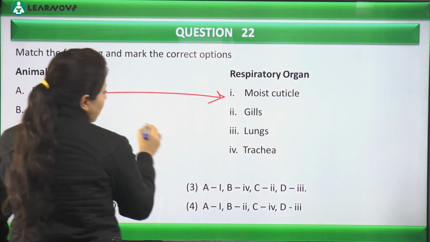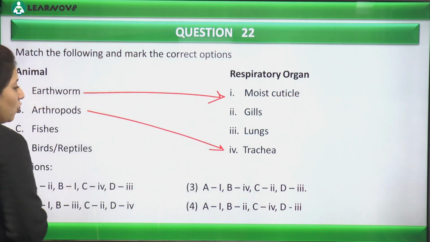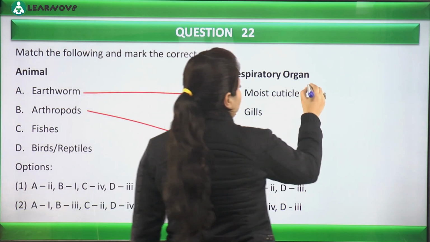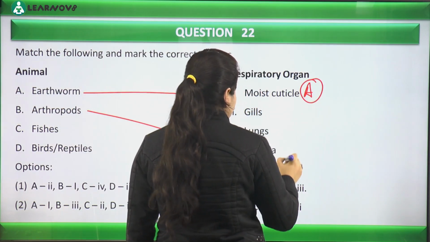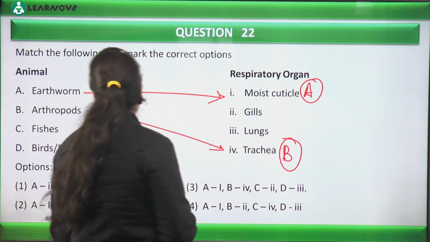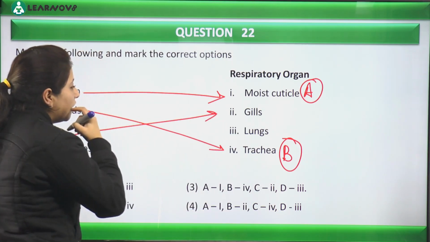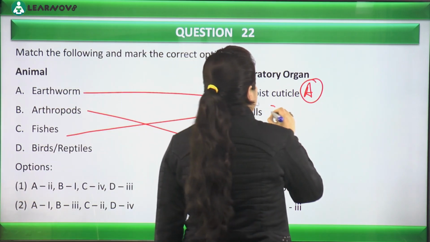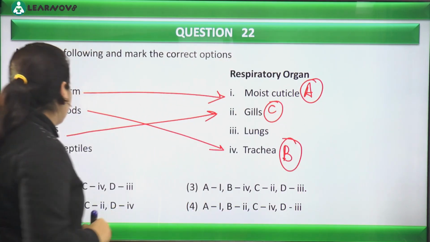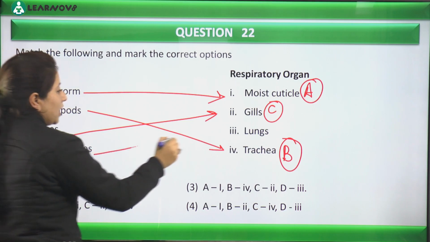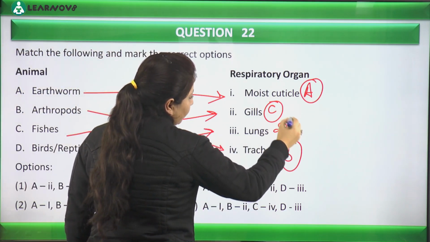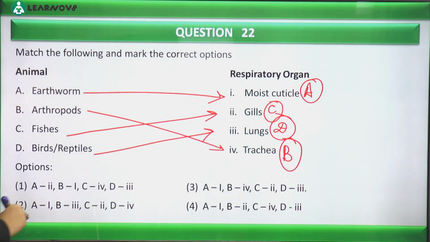Yes, insects, they respire through trachea. So it means we have A first, B fourth, and fishes, where do fishes respire? They respire through gills, so we can say it is option number C. And birds or reptiles, they respire through lungs, so this is option number D. So let's match the sequence here.